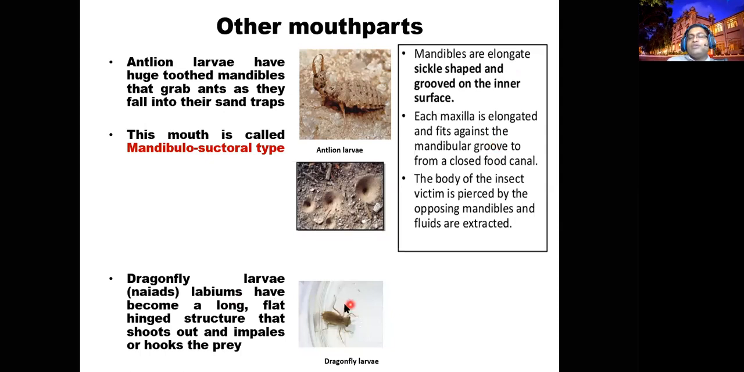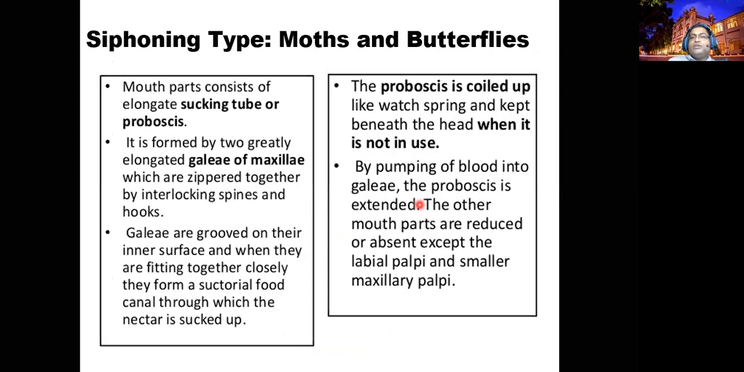Dragonfly larvae, aquatic insects, have tooth-like mandibles and hooks. This is something modified, but commonly it is called the mandibular type. Some literature says it is another category of mouth, but it is not. So this is the end of the mouth parts.